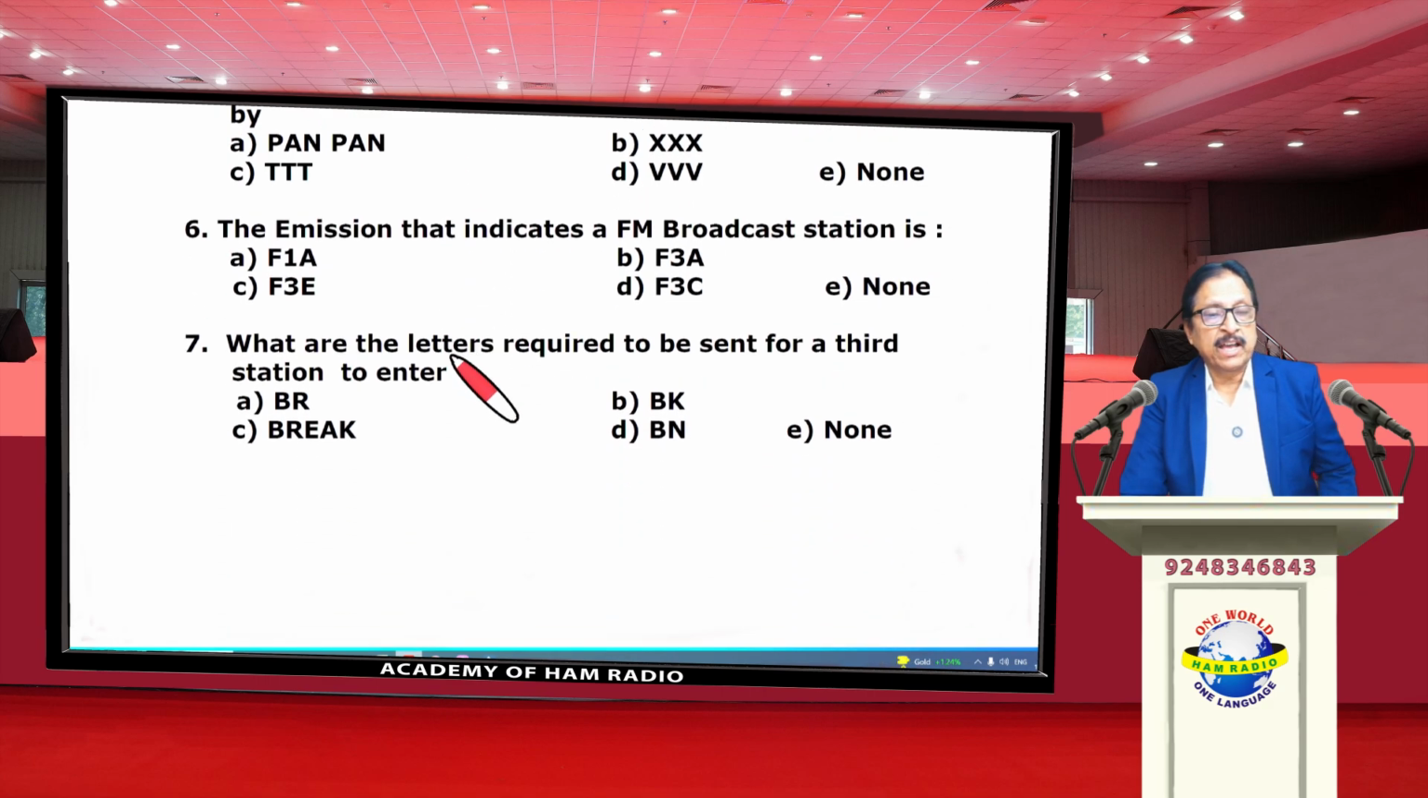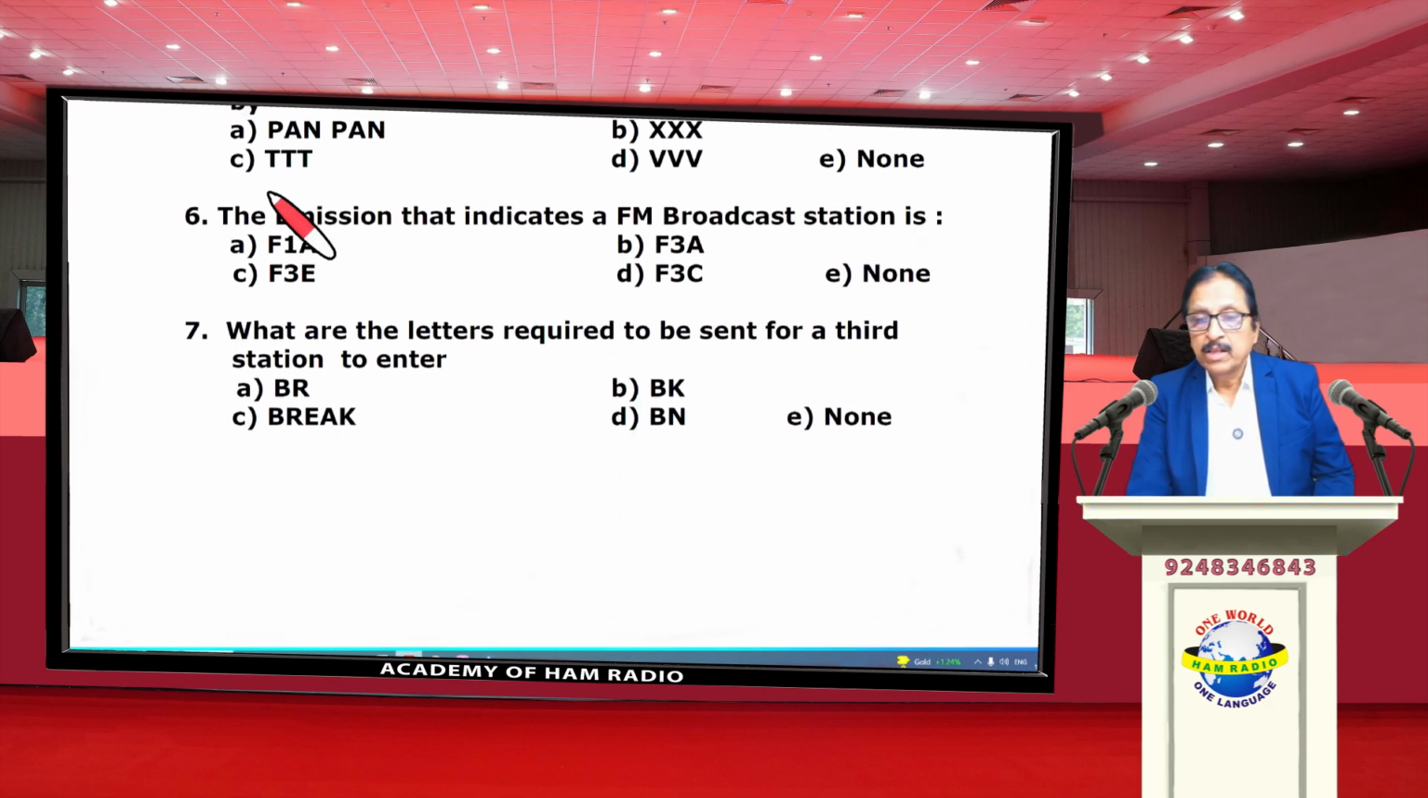Question number 6, the emission that indicates an FM broadcast station. The FM broadcast station emission here in this answer is F3A. F3A is FM broadcast station. Bravo is the correct option.